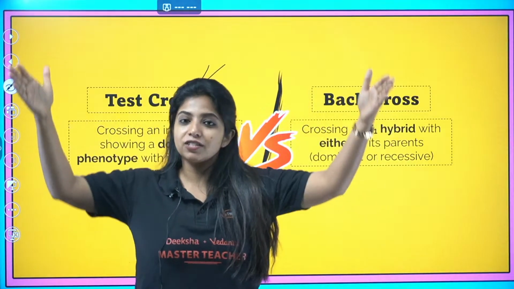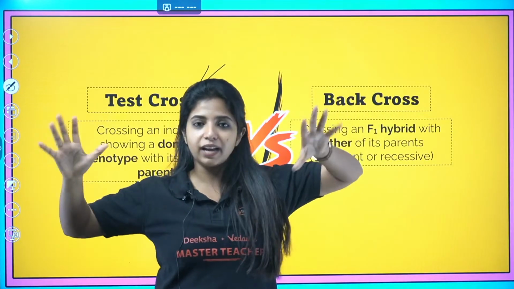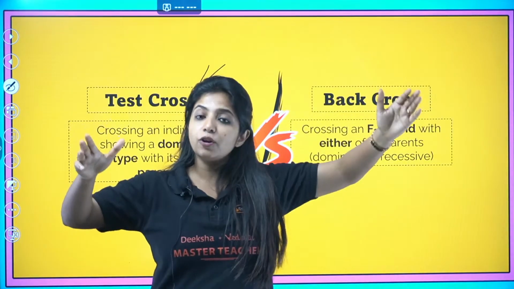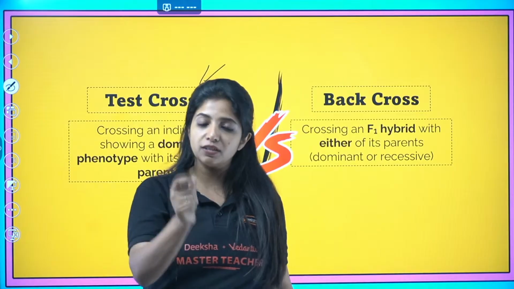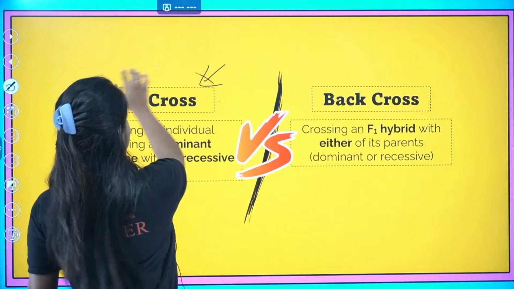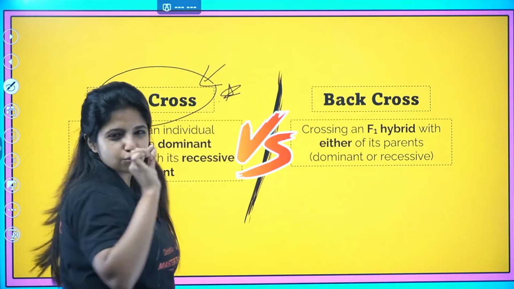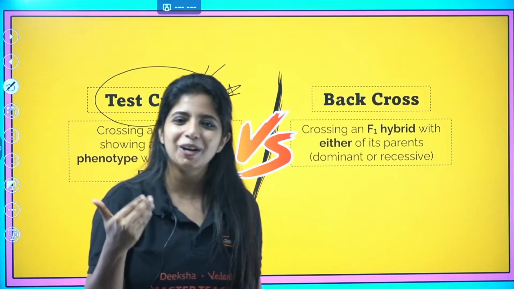So back cross is a broader term where you're crossing the F1 hybrid with either of the parents. Test cross means when you're specifically crossing with the recessive parent, you have a term for it, and that is known as test cross. That's the only quick trick which is there. Just remember it, it could be helpful for you.